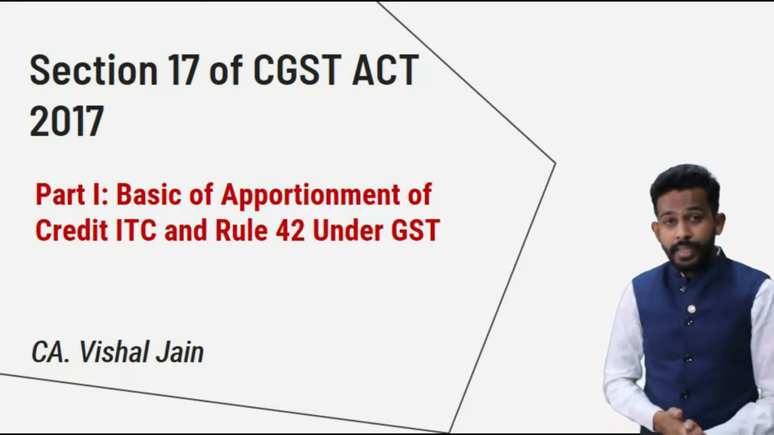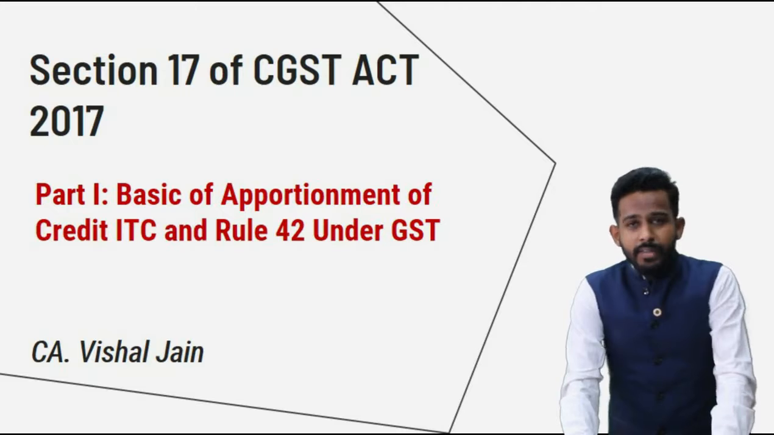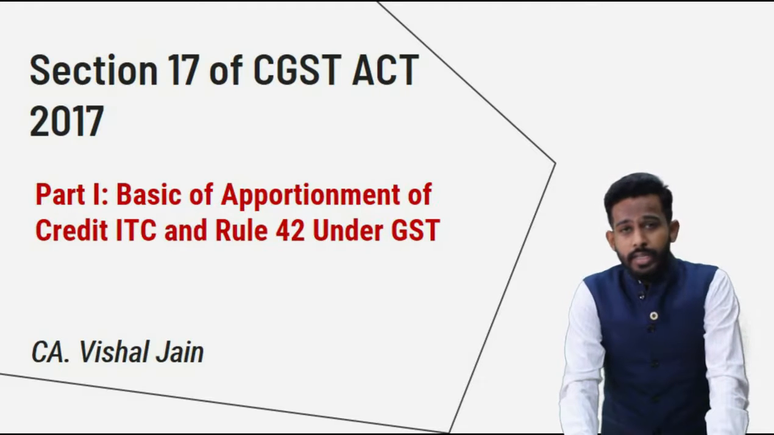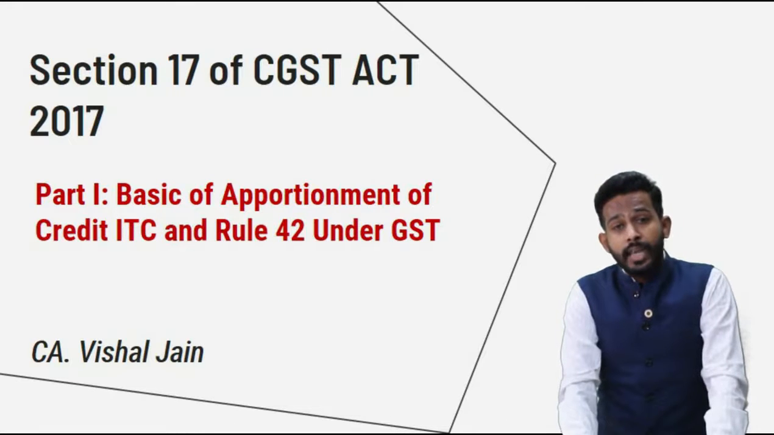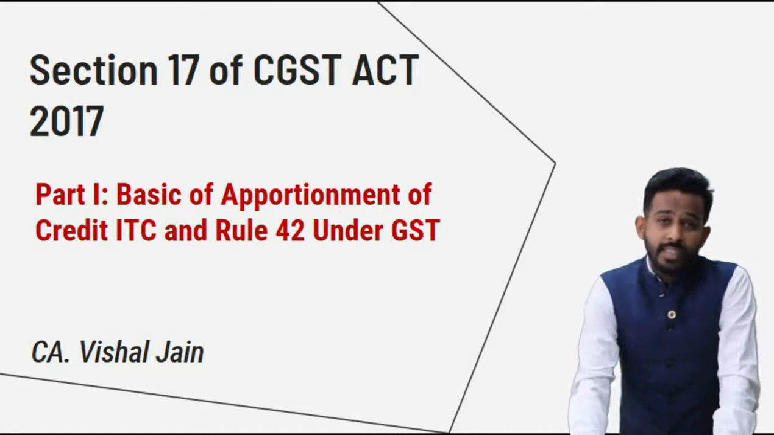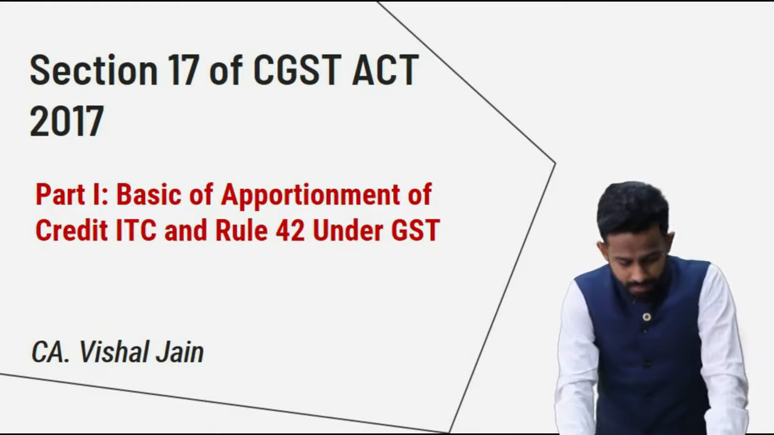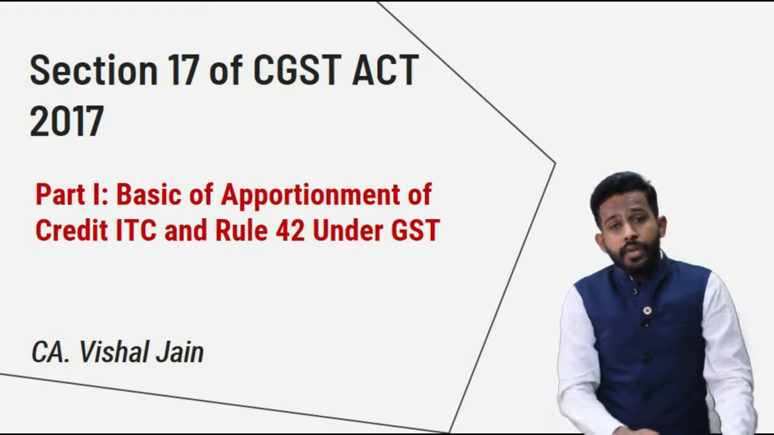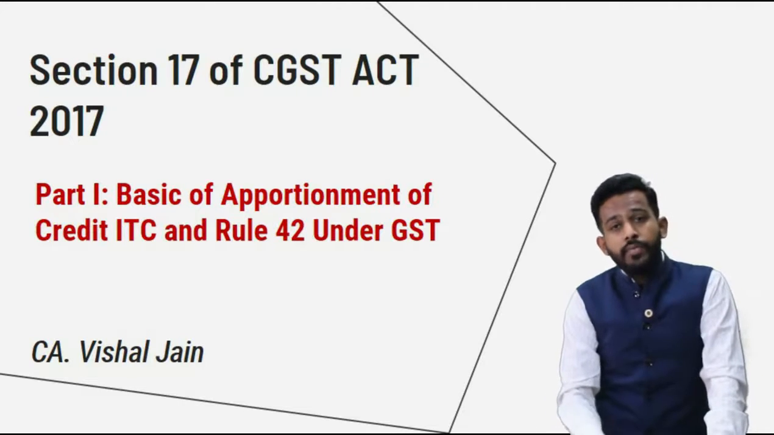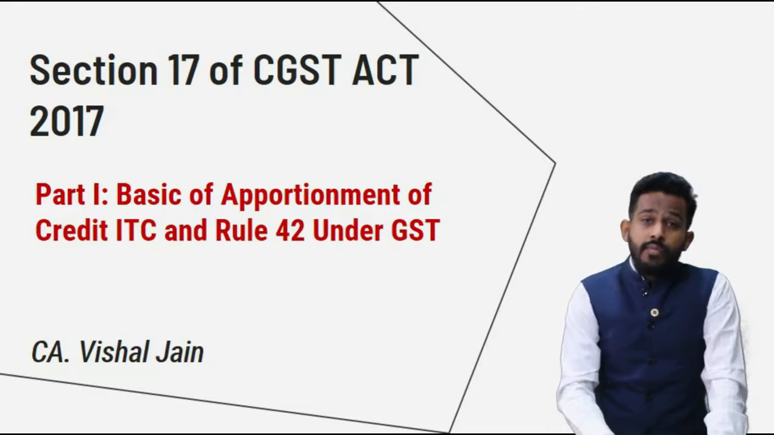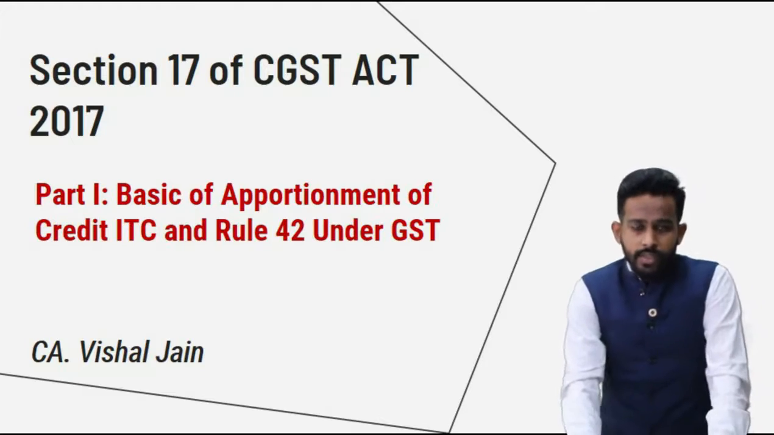Today's topic is Section 17 of CGST Act 2017. I particularly believe this is a very interesting topic, friends, because in the entire act, in some of the sections there are some complicated calculations, and one such complicated calculation is in Section 17. Not one, more than one such calculation is in Section 17, like reversal of credit, common credit to be apportioned, the manner of apportionment of common credit, the manner of apportionment of credit in case of capital goods, and all such discussions.